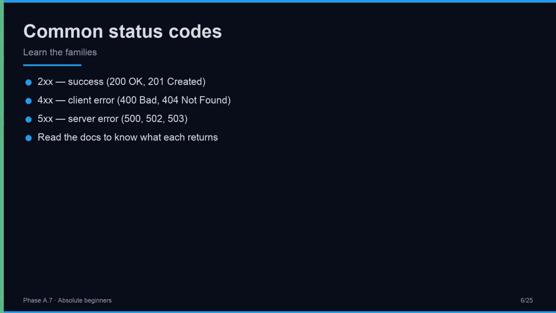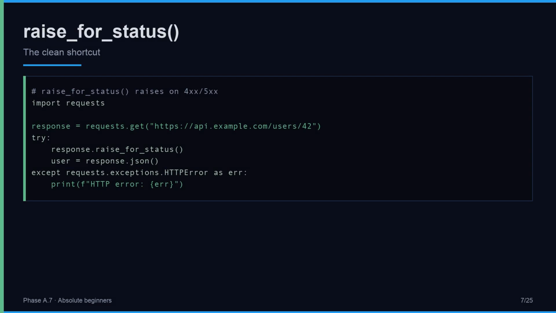Memorize the status code families. 2xx means success: 200 OK, 201 created, 204 no content. 4xx means your request was wrong: 400 bad request, 401 unauthorized, 404 not found, 429 too many requests. 5xx means the server failed: 500 internal, 502 bad gateway, 503 unavailable. Always check the service docs for the codes it returns. Learn the families.